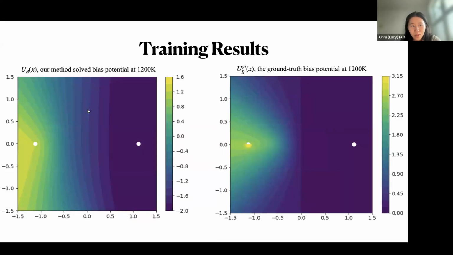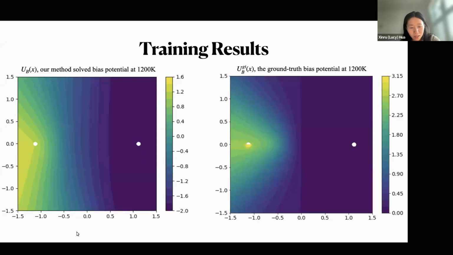And here is the comparison between our method's solved bias potential at 1200 Kelvin and the ground truth bias potential at 1200 Kelvin. We can see the shape looks very similar. And how do we get the ground truth? We solve the PDE that corresponds to the SDE process. In 2D, it is possible to use finite element to solve the PDE, but in higher dimensions, it becomes very infeasible. That's why we need our method to solve the bias potential and to help us sample the